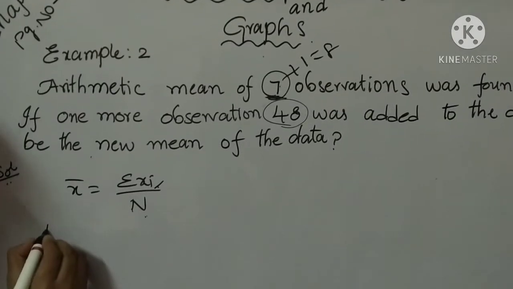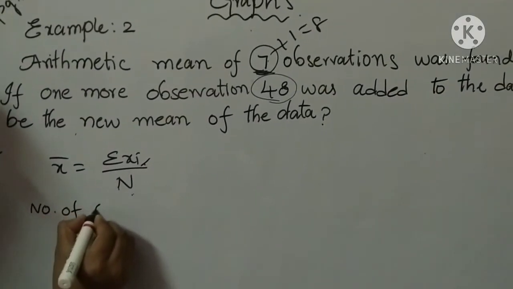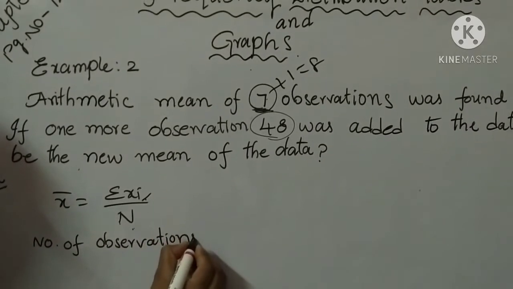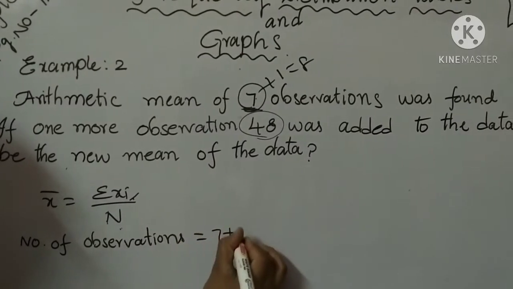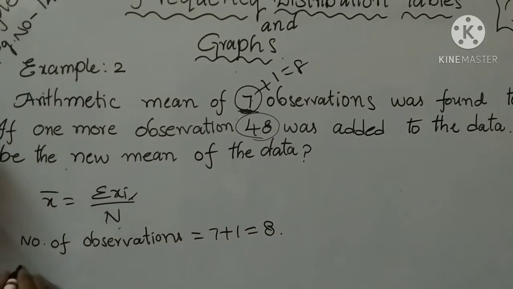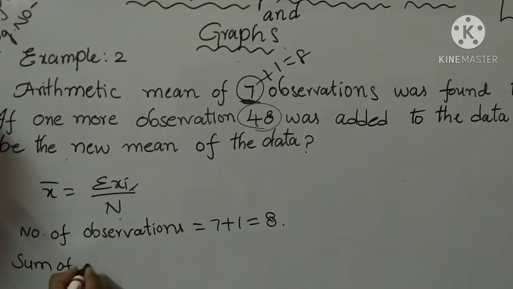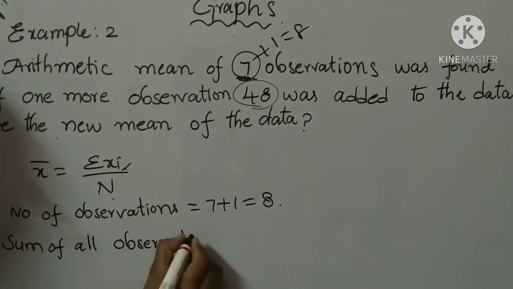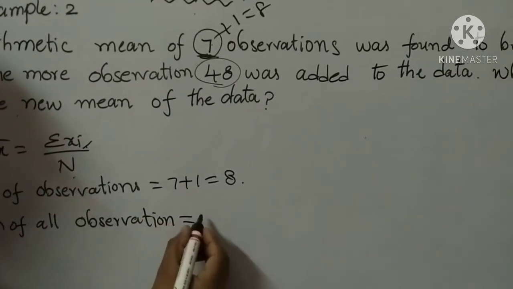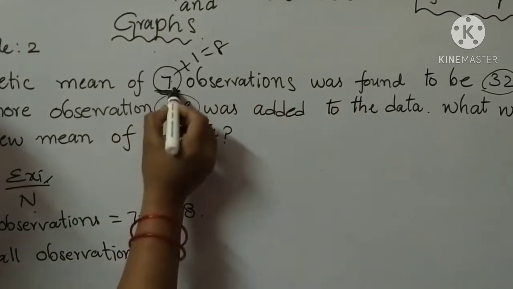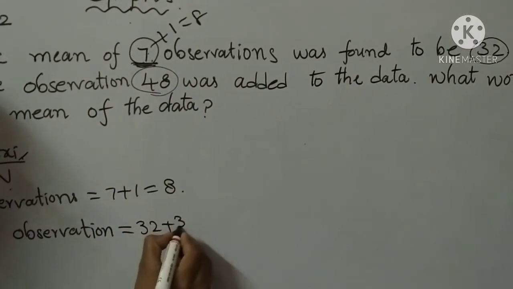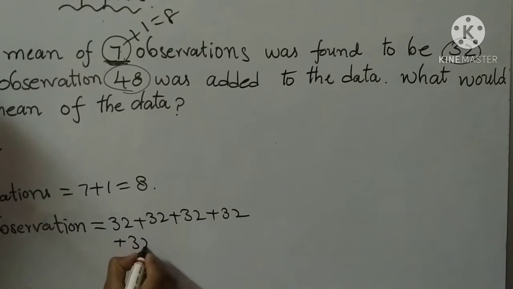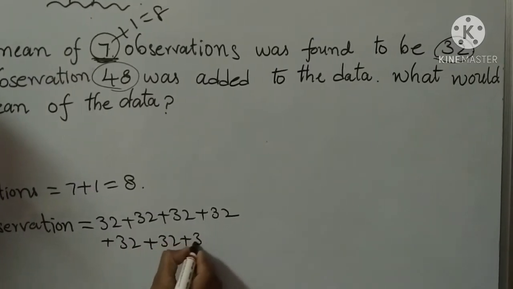Here the number of observations is 7 plus 1 equal to 8 observations. Now the sum of all observations: how many times do we write 32? 7 times. 32 plus 32 plus 32 plus 32 plus 32 plus 32 plus 32.